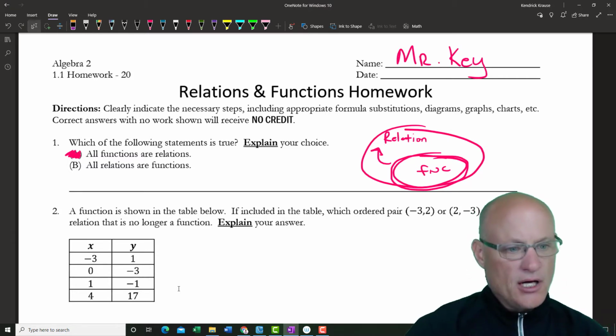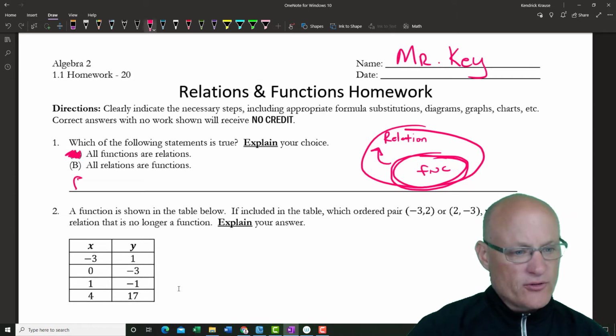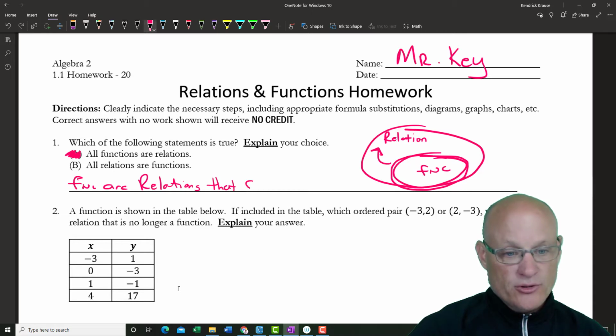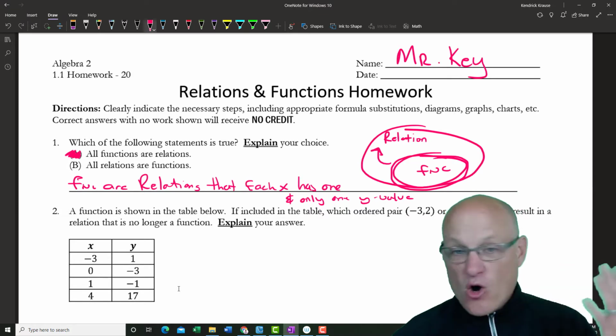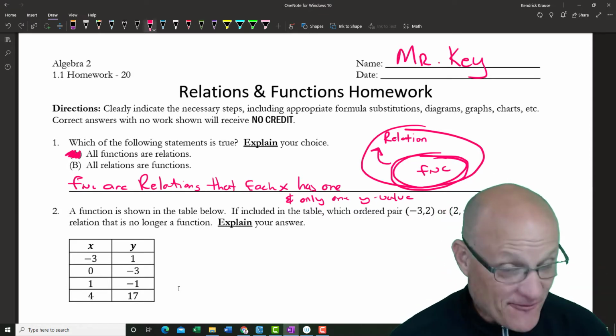So functions are relations that each x has one and only one y value. In other words, functions are all relations. They're just very specific relations.